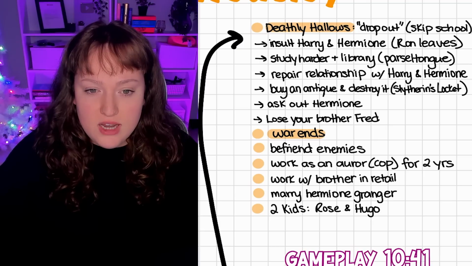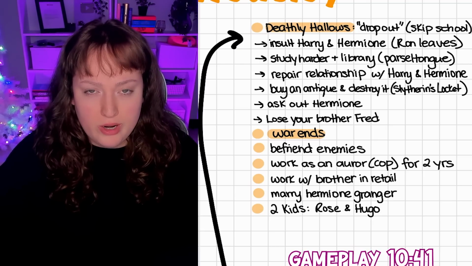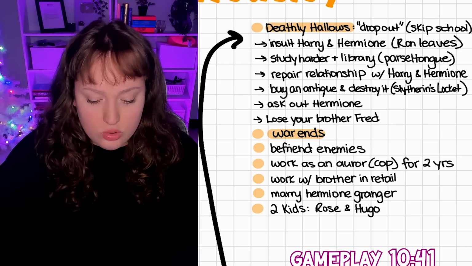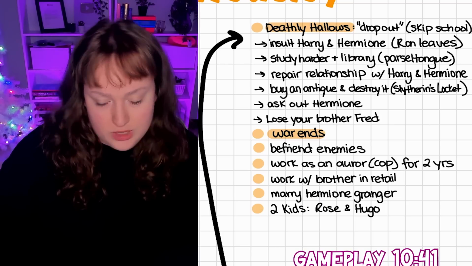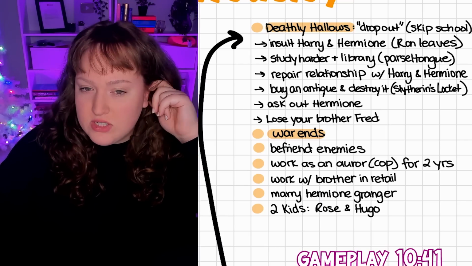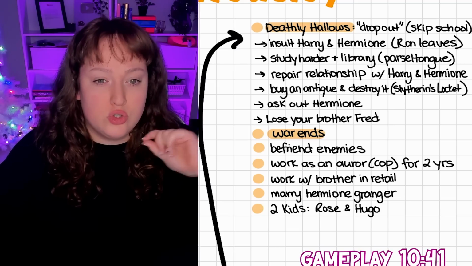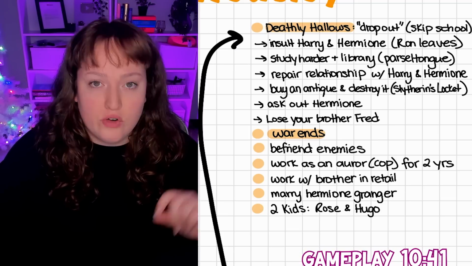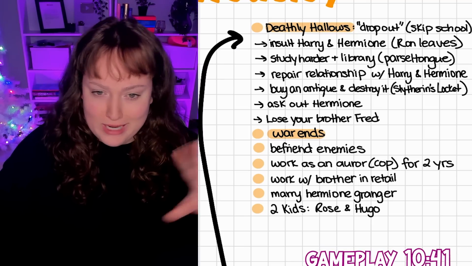And there's something I always thought of in Harry Potter. I'll probably talk about it when we get to the point of losing Fred, because I know a lot of you probably aren't even watching this explanation, probably just skipping to the gameplay. But I feel like it wasn't an effective death. I have this theory that if one of the Golden Trio members would have died, it would have been so much more powerful to really show that war is messed up, but I'll talk about it when we get to the Fred part.